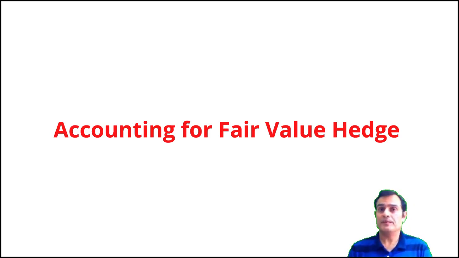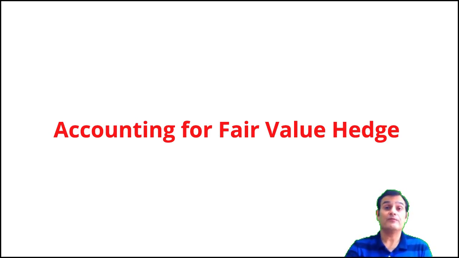Step number 2 is identifying the eligible hedging instruments. Step number 3 is establishing that the hedging relationship meets the 3 parameters which we discussed in step number 3. In step number 4, you are identifying what kind of hedge accounting is to be applied, whether it is a fair value hedge, a cash flow hedge, or a case of NIFO.